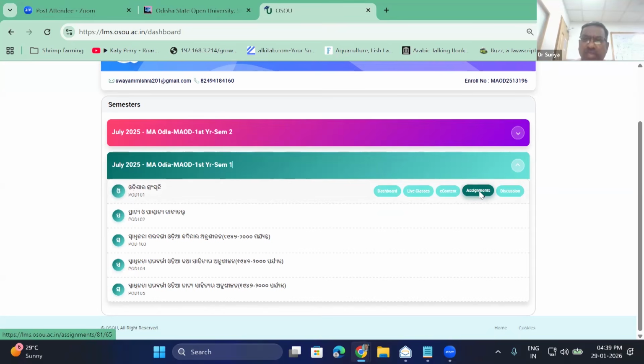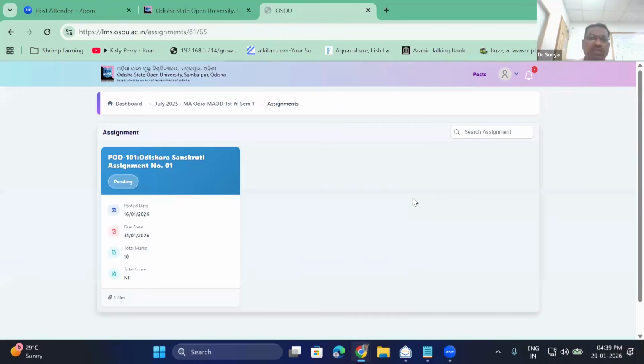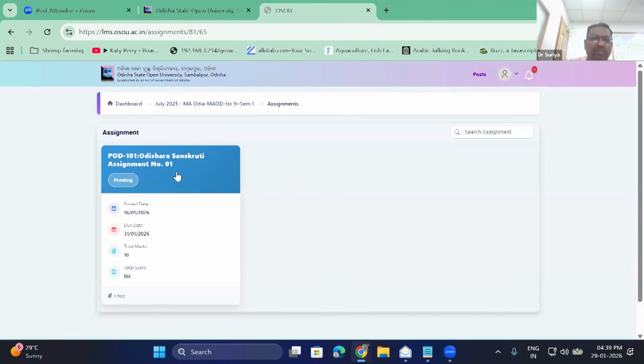Now you have to click the assignment. See, I am clicking POD 101. What happened? Only that assignment will be shown. So there is no confusion of loading the assignment wrongly to some other subject. You understand, students? You don't have to wrongly upload any assignments and later on ask us, because once you upload the assignment, that is final.